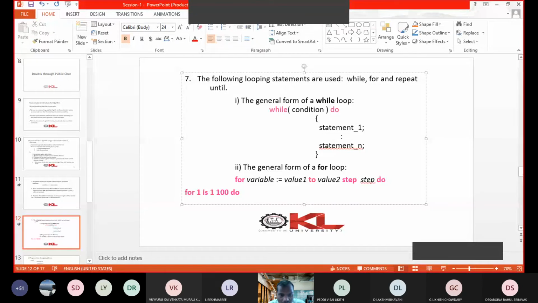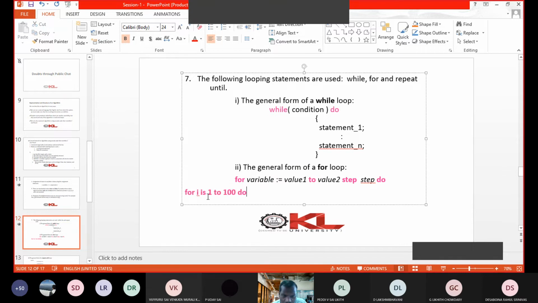Here the variable is I. Value 1 is 1. Value 2 is 100. Finally, we are writing do here. This do must be there at the end. Here we have not mentioned the step.